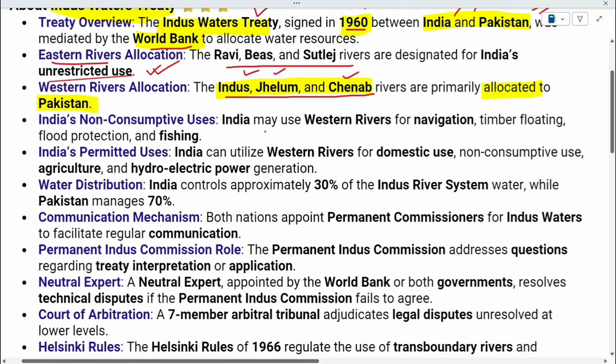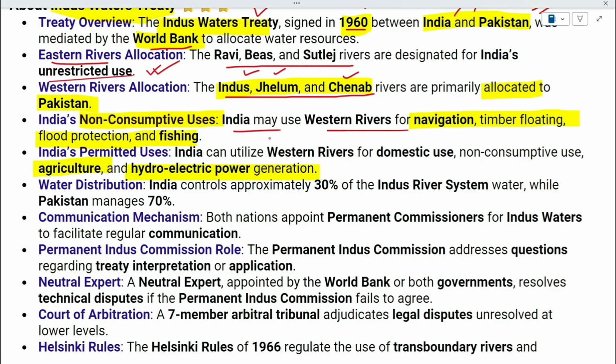So see, India can use the waters from these rivers for non-consumptive uses. Non-consumptive uses means which ones? Navigation, timber floating, fishing, flood protection, and also some domestic usages like agriculture and hydroelectric power generation. So for these purposes India can use these 3 rivers. These were permitted by the Indus Water Treaty. According to the treaty, India therefore controls approximately 30% of the Indus river system water. The remaining 70% is managed by Pakistan.